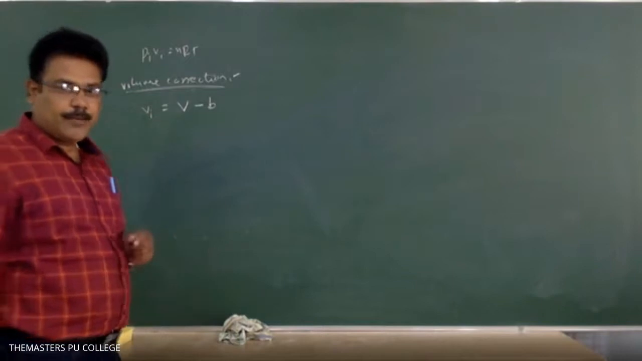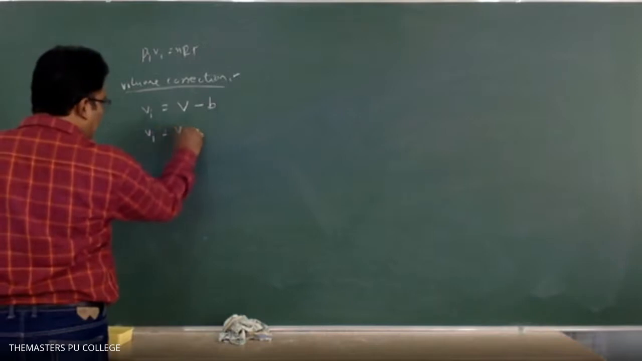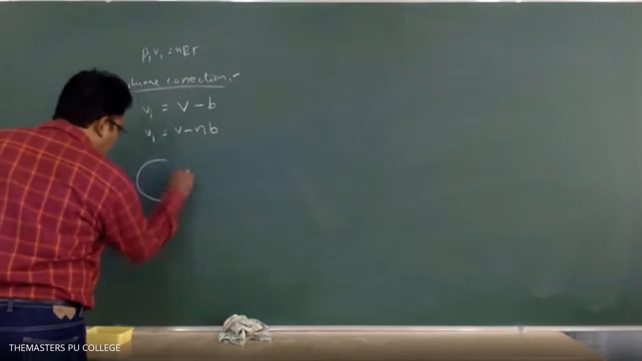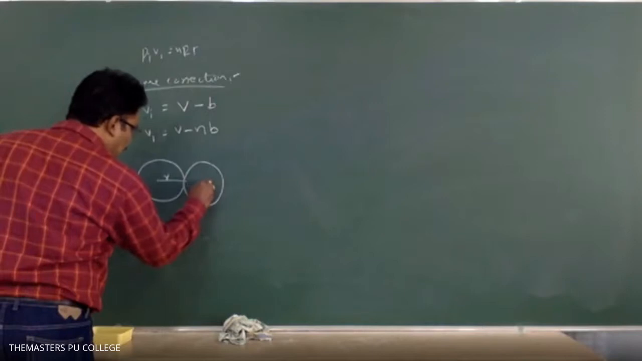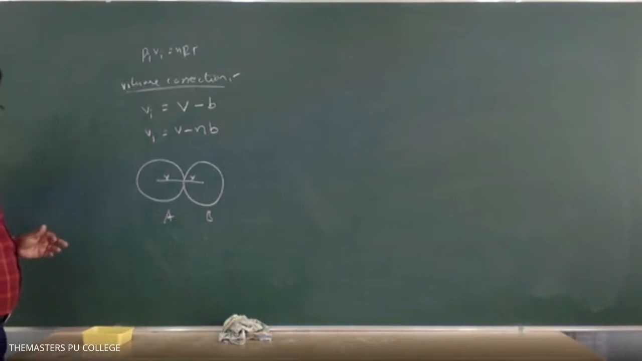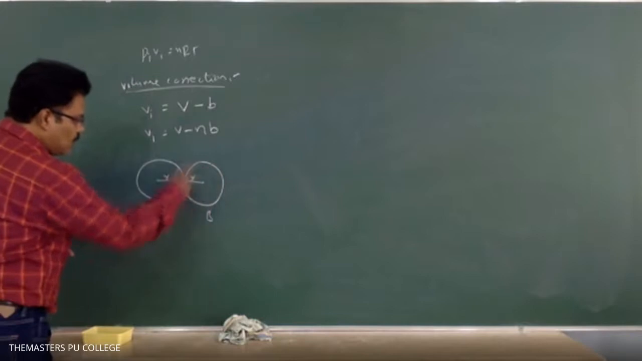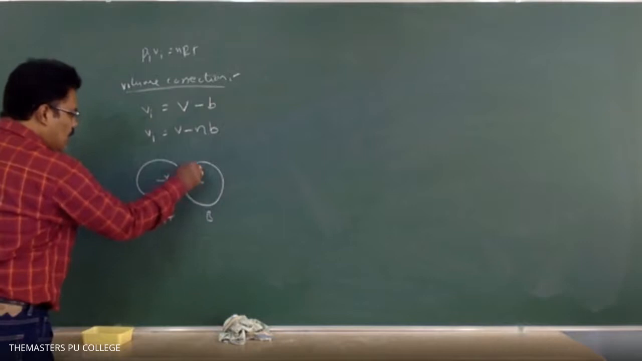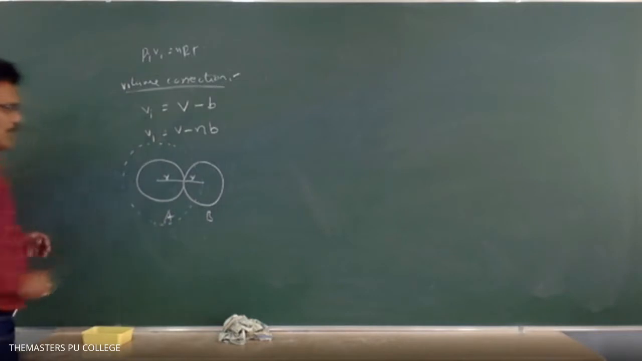Which one also we explained? So this is for 1 mole of gas. For n moles of gas, Vi equal to V minus nb. At high pressure, the molecules are interacting with each other with the radius r. So here two gas molecules, A and B, are interacting with each other. This is the radius of this gas molecule, this is the radius of this molecule. Now here b can be written as the excluded volume, which is for the two molecules.